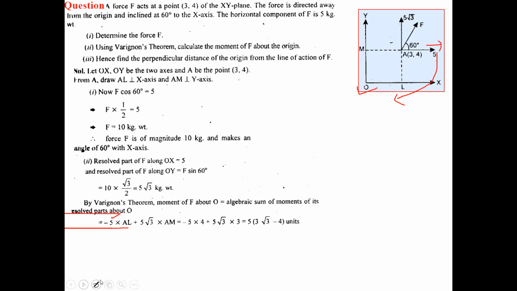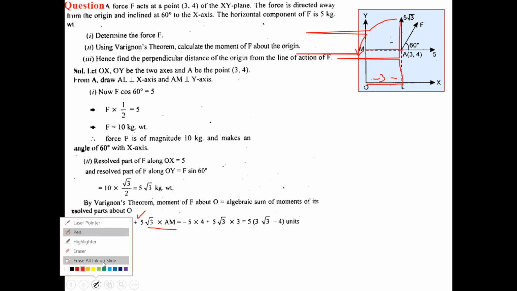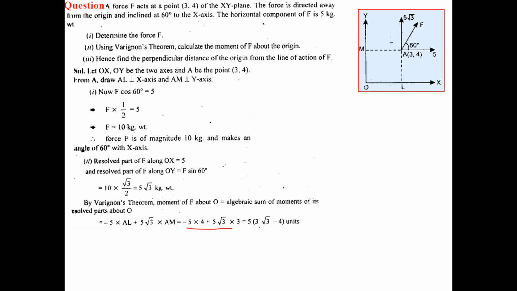And for 5 root 3, this is the line of action of 5 root 3, so the perpendicular distance will be OL, or you can say AL, both are equal, and this is equal to 3, the x coordinate of the point. Now this force is making it move in the anticlockwise sense, so that's why positive 5 root 3 into AM. So AM, the length, is 3.